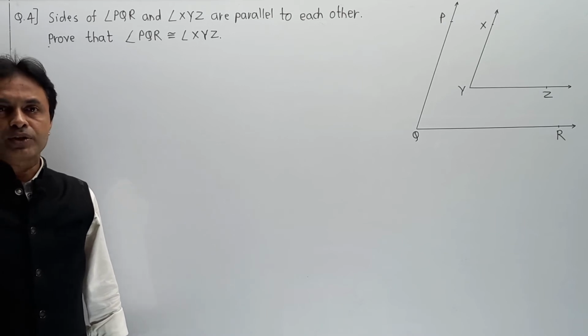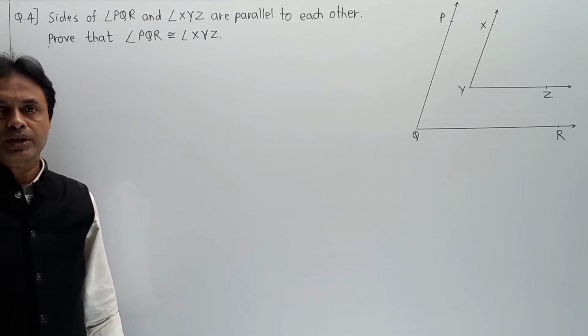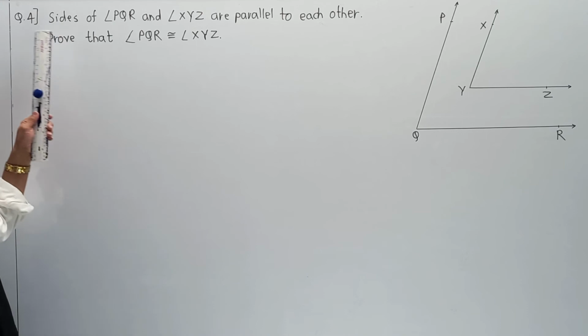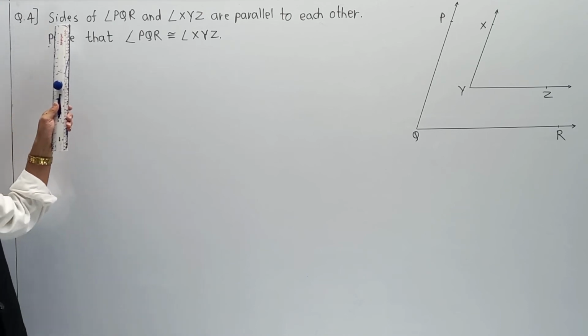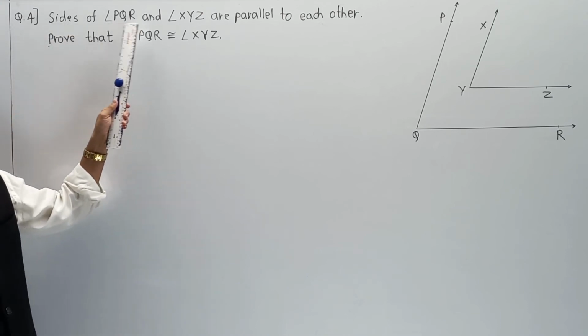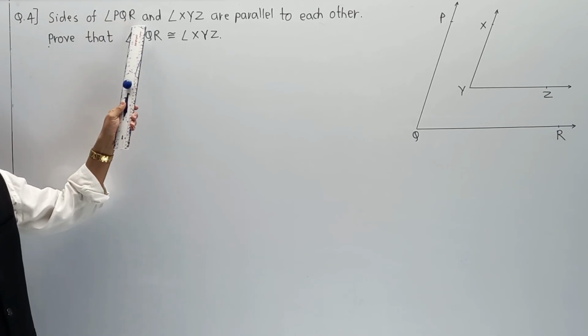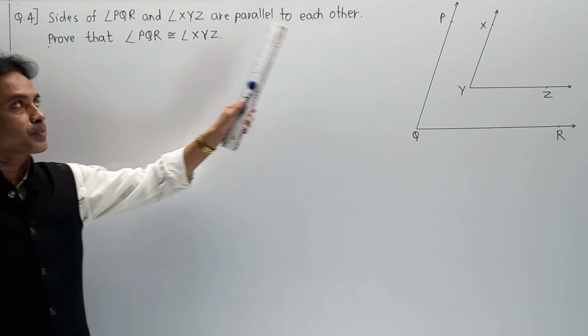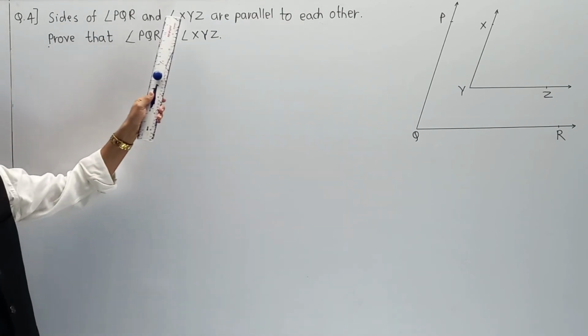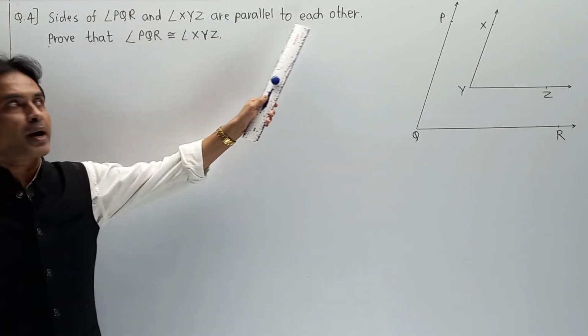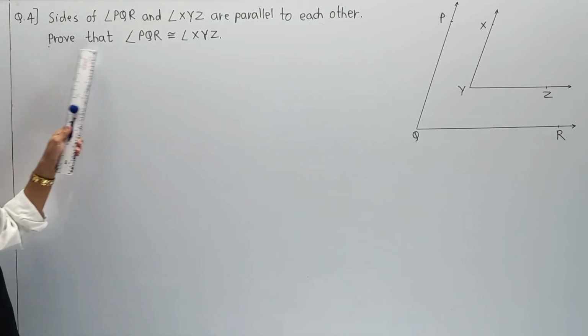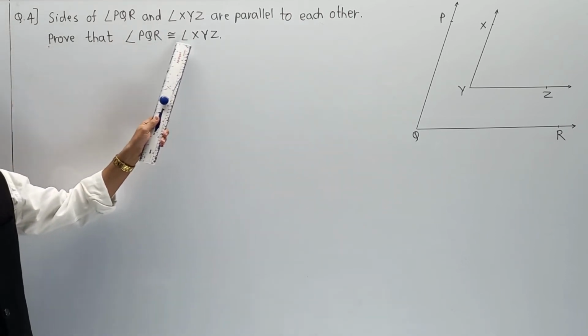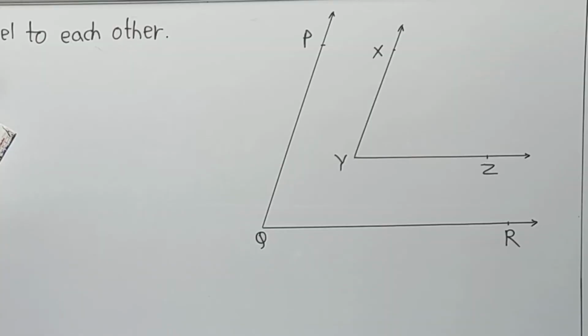After completing the third question, we are moving to the fourth question. Question number 4: sides of angle PQR and angle XYZ are parallel to each other. Prove that angle PQR is congruent to angle XYZ.